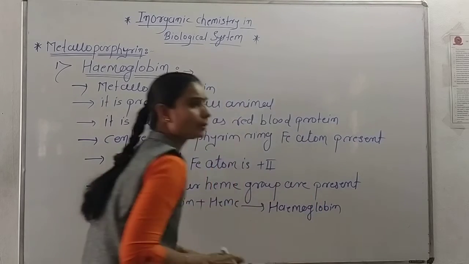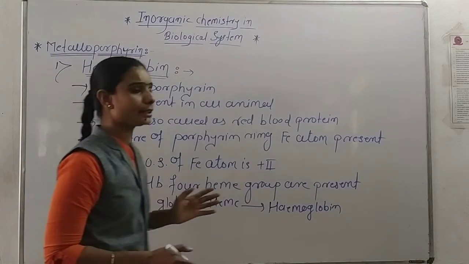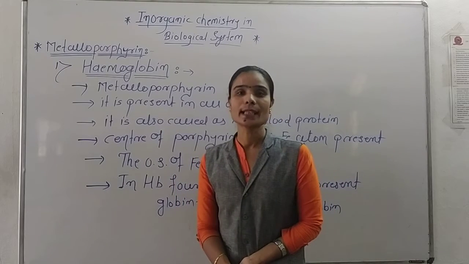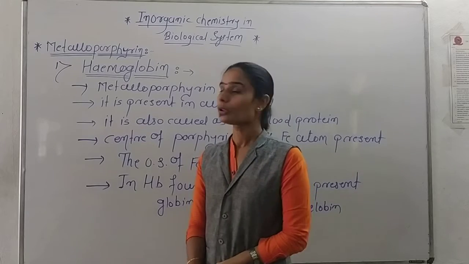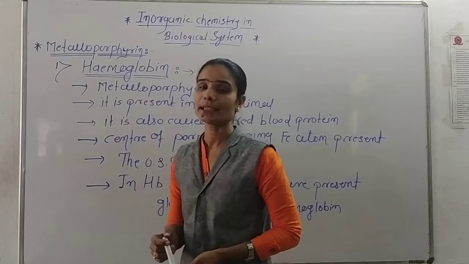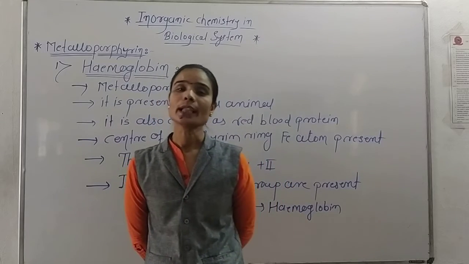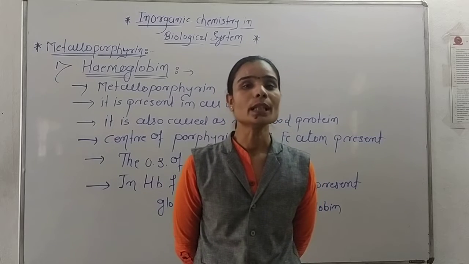So today we saw the metalloporphyrin, in which the metal atom is present in the center of a ring, and these are of two types, hemoglobin and myoglobin. The first is hemoglobin, which is present in all animals and is also called the red blood protein.